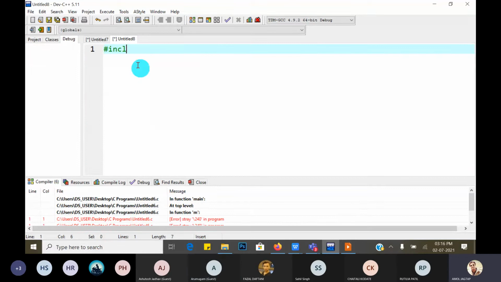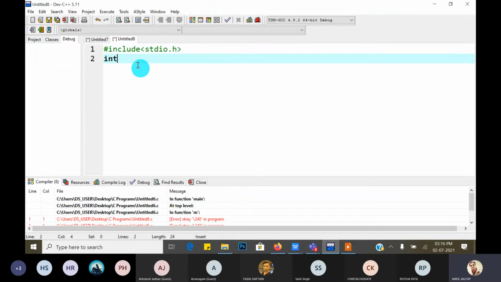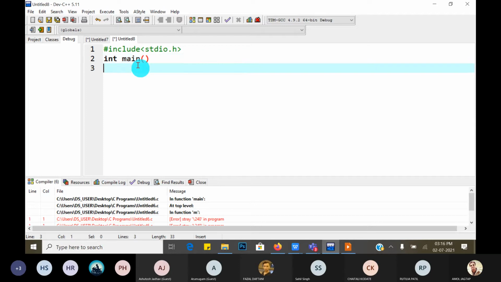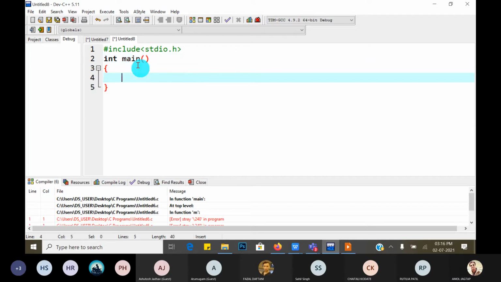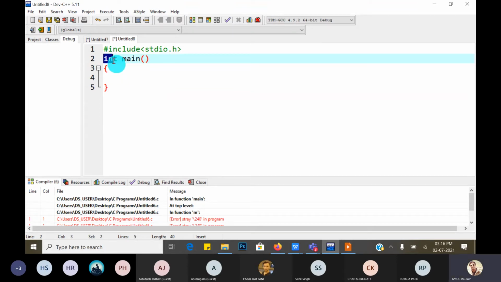Suppose #include <stdio.h>, int main. Here main is the main function.